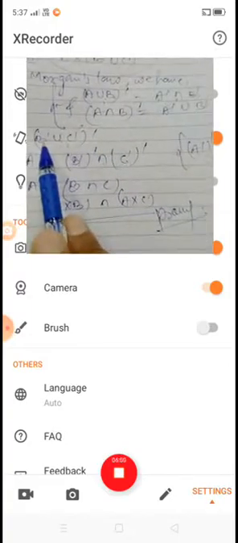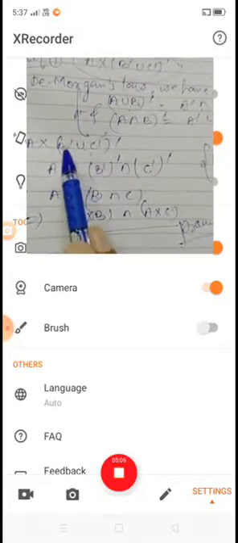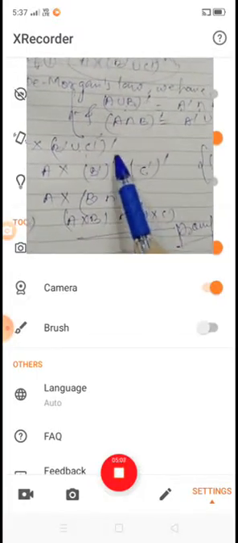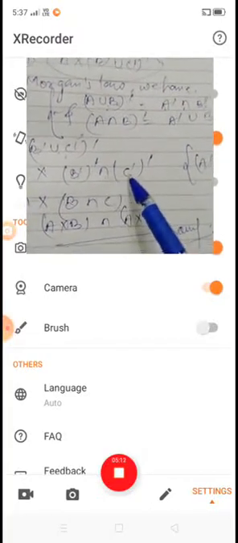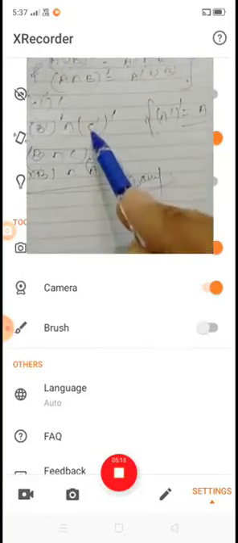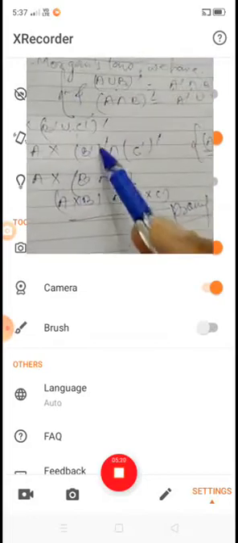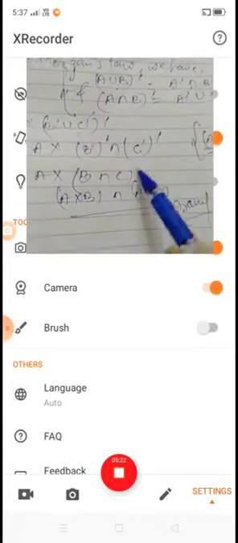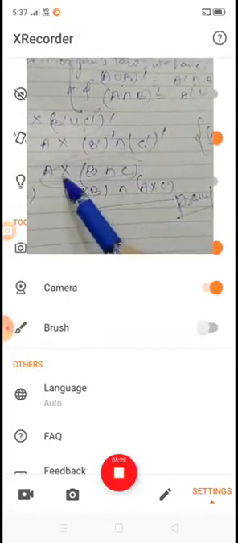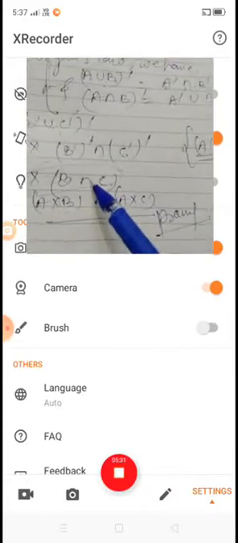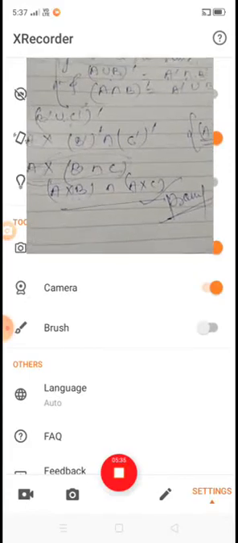In this way, (B' union C')' is B'' intersection C'', so B' already exists, the union converts into the intersection, and we write C''. According to this we have B intersection C, and this statement we can also write as A cross B intersection A cross C. So hence we prove the first result.